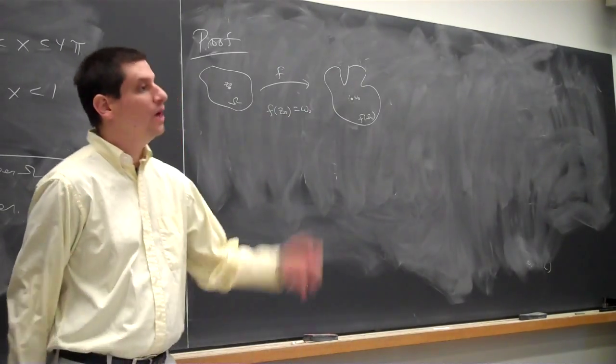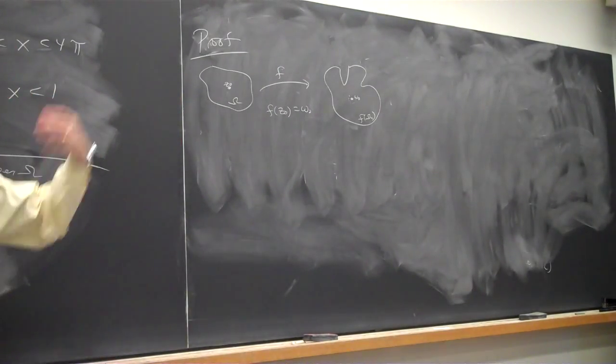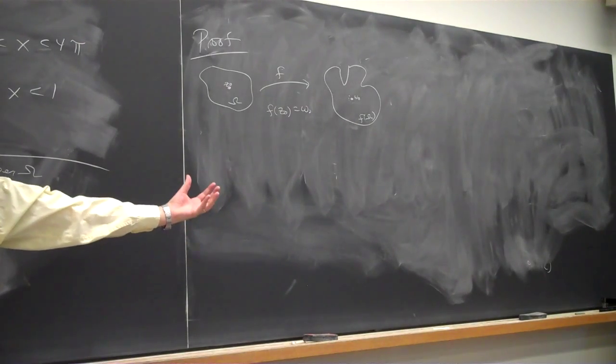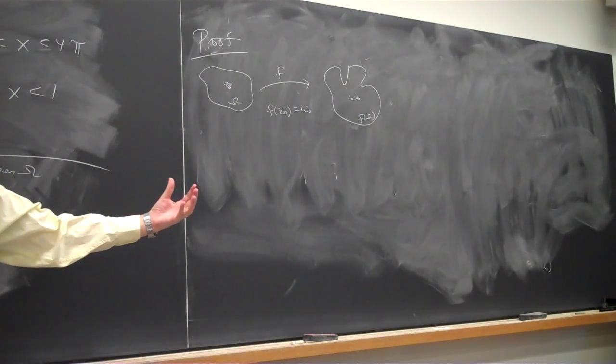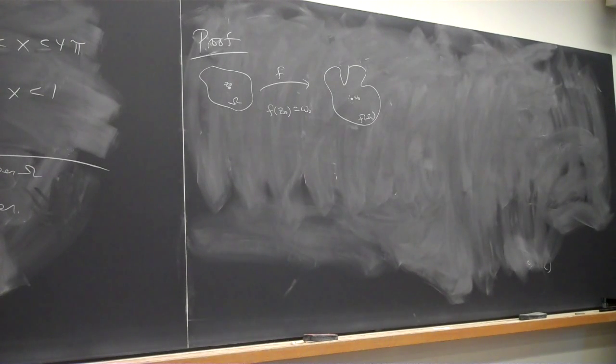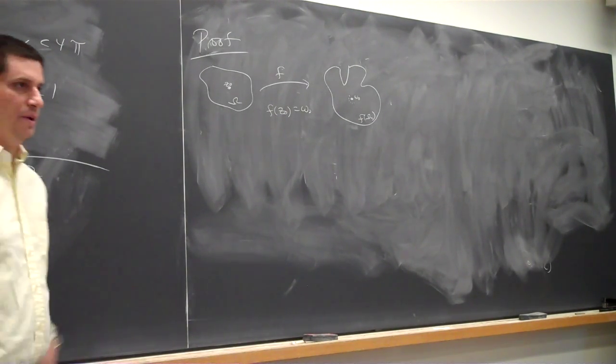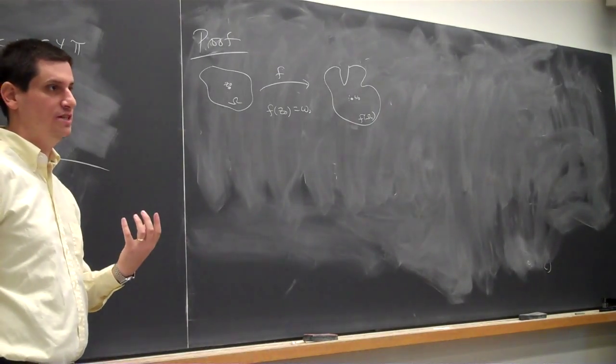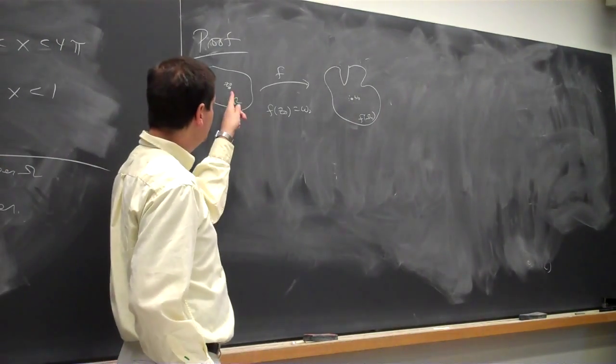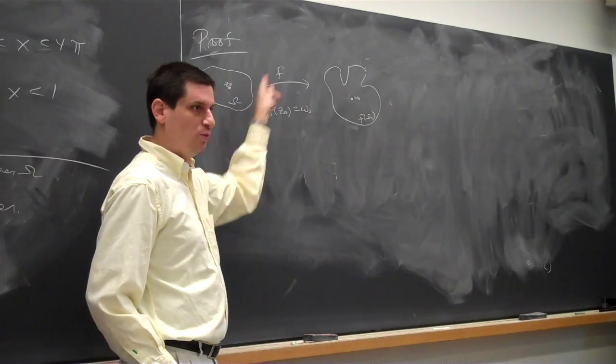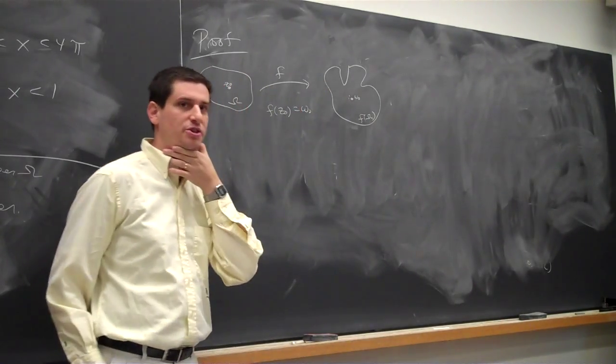Number of zeros of the sum of functions. Good. The number of zeros of this function inside this region is equal to the number of zeros of this function inside that region. So we need to choose functions. In particular, we need to choose a function that has a zero. Can anybody think of a function related to f that will have a zero in a small disk about z naught?